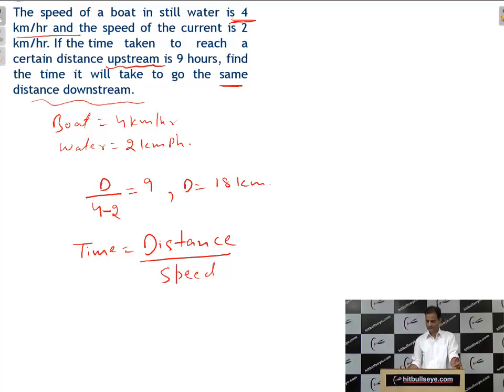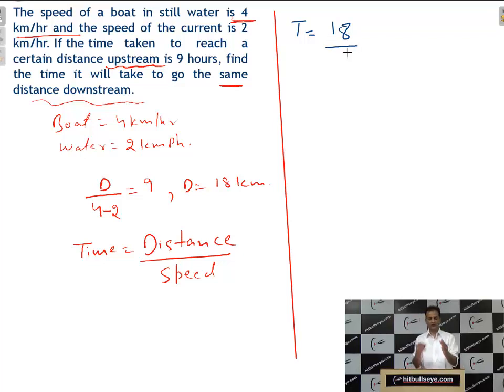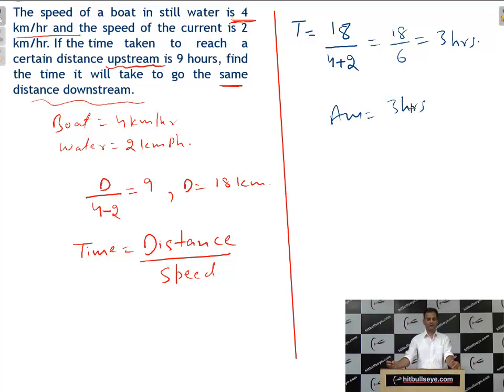Now time will be, what is distance, student? 18 kilometers, which we have already calculated. And what is speed? Downstream speed means speed of boat plus speed of water, 4 plus 2. So it will be 18 divided by 6. It will be 3 hours. So the answer will be, in 3 hours he will go the same distance downstream.